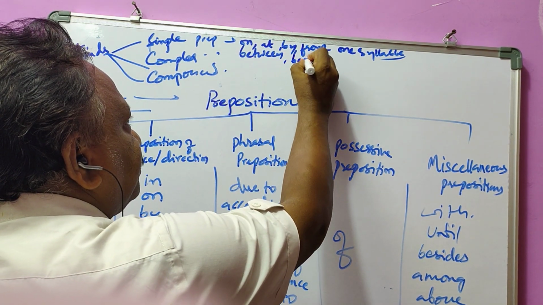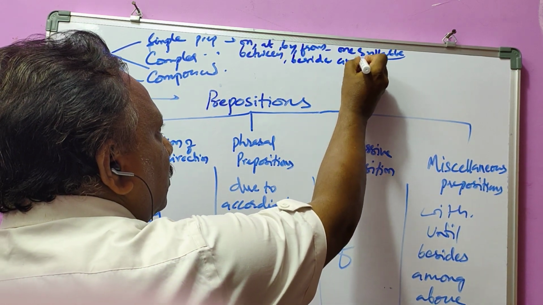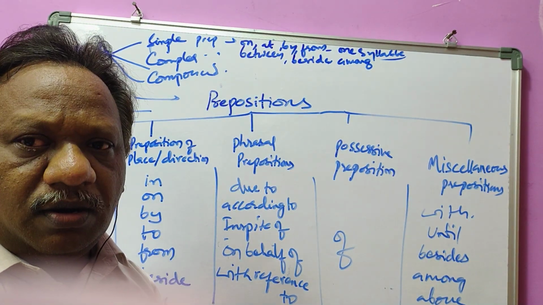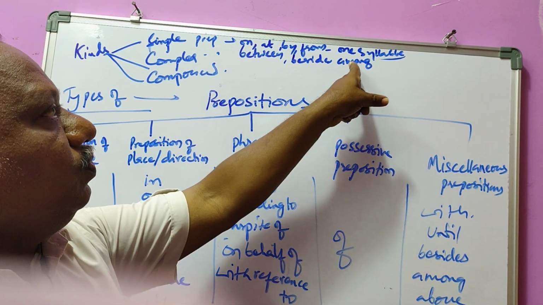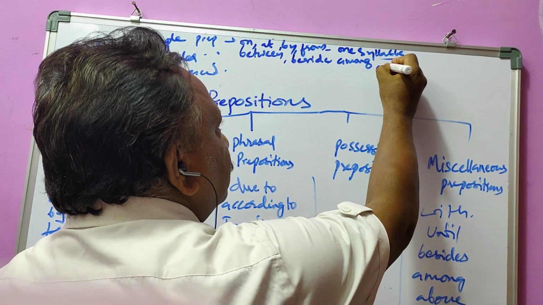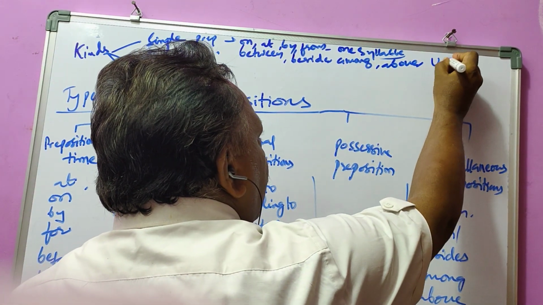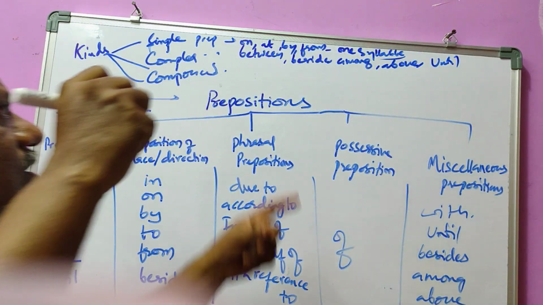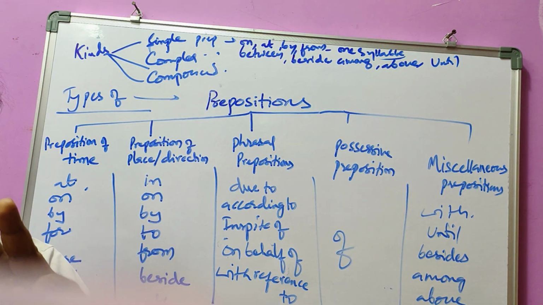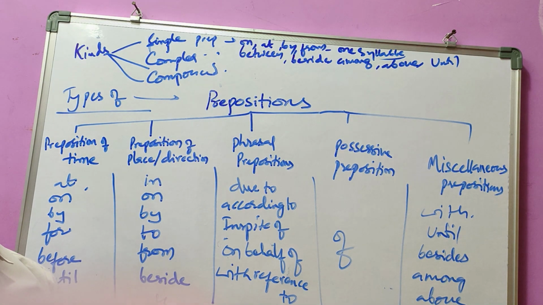Beside, among, above, until. These are called complex prepositions. Whenever you come across two syllables in a preposition, it is called a complex preposition.